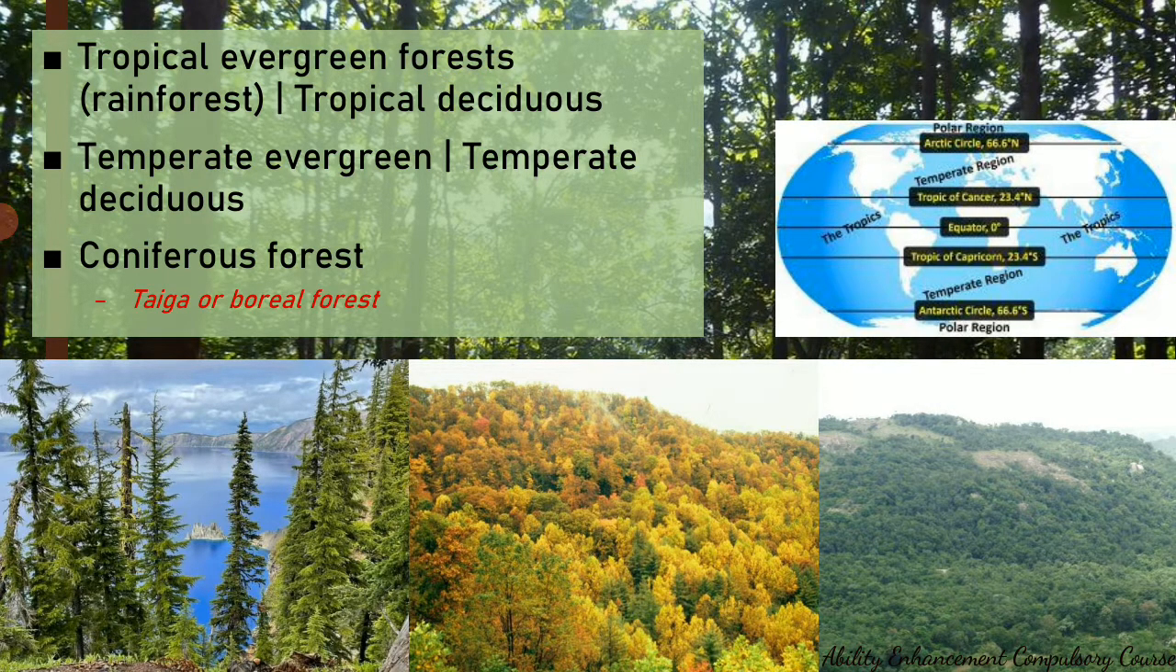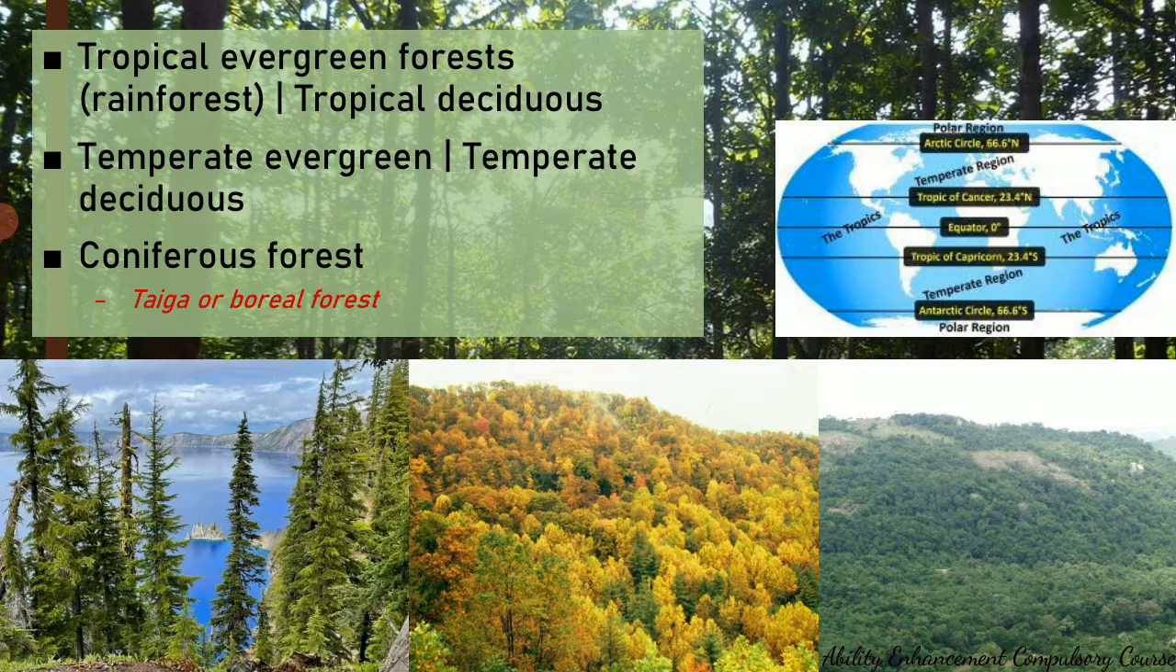The second type of forests are those found in the temperate region. So this includes temperate evergreen and temperate deciduous. Temperate forests receive lesser rainfall in comparison to the tropical forests. So temperate evergreen forests are found in the US, in Canada, in many parts of Europe. In India, we find temperate evergreen forests in the eastern and western Himalayas. Temperate deciduous forests are found in the foothills of Himalaya in India, or in West Bengal.